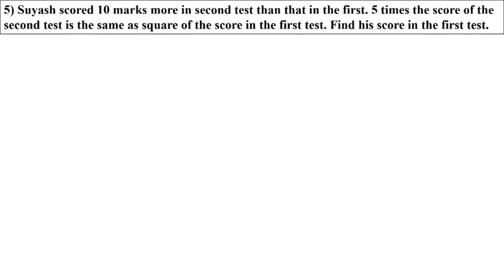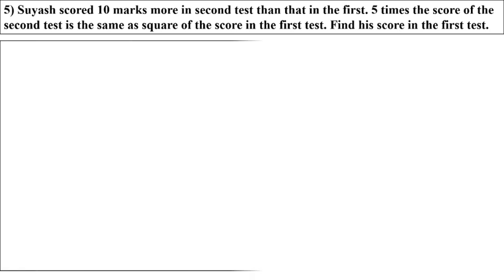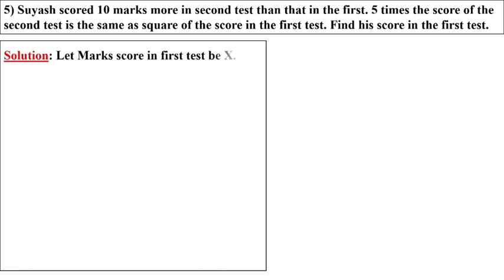The fifth question is: Surya scored 10 marks more in the second test than in the first. 5 times the score of the second test is the same as the square of the score in the first test. Find his score in the first test. So what is given? Surya scored 10 marks more in the second test than the first test. We don't know how much he scored in the first test. What will we assume? x. It is told 10 marks more in the second test than the first test, means x plus 10 in the second test.